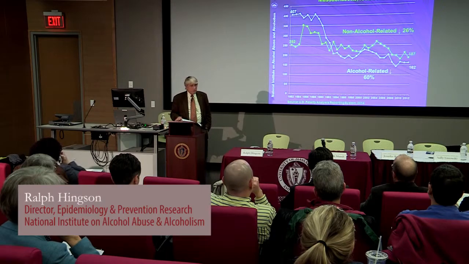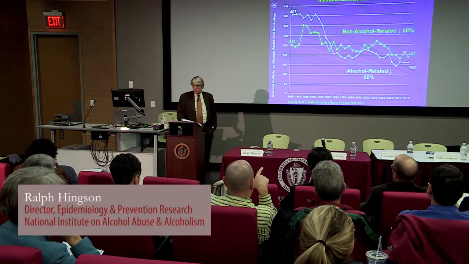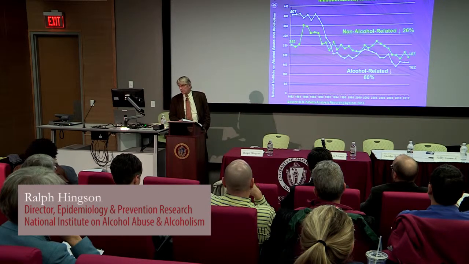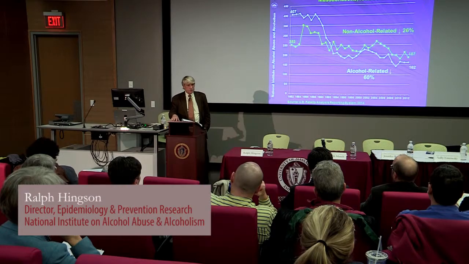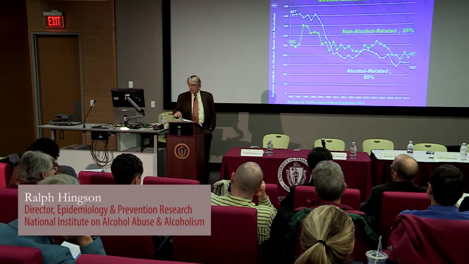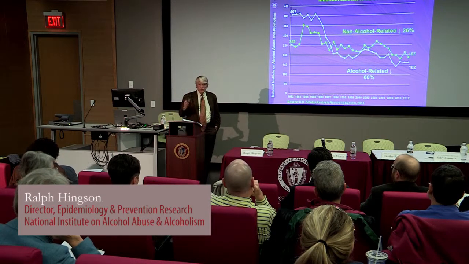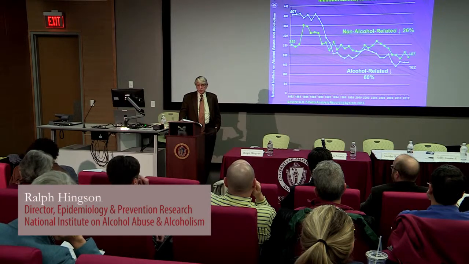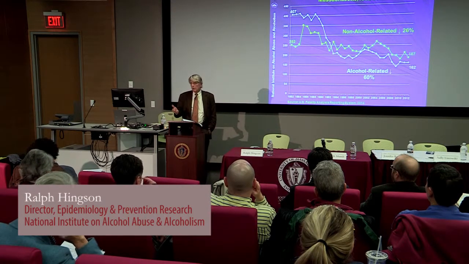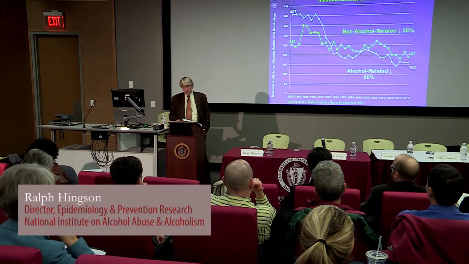Part of the reason that we've made progress in reducing the alcohol-related deaths is that most fatally injured drivers are tested for alcohol. And we have data from the National Highway Traffic Safety Administration that's recorded by state, by year, and by community by year. So it's provided a ruler or benchmark that scientists can use to study what kinds of legal and community interventions are effective in bringing down the problem.